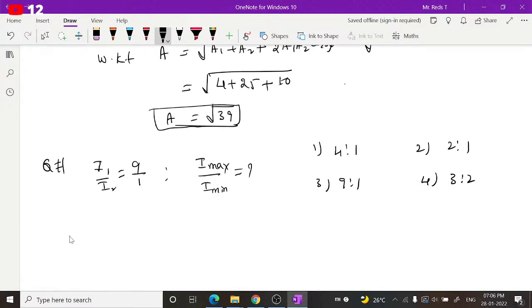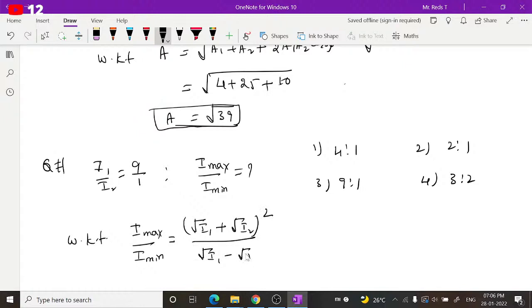We know that I maximum by I minimum is equal to square root of I1 plus square root of I2 whole square, divided by square root of I1 minus square root of I2 whole square. Actually speaking, you cannot take I1 as an individual value, but you have to take the ratio.